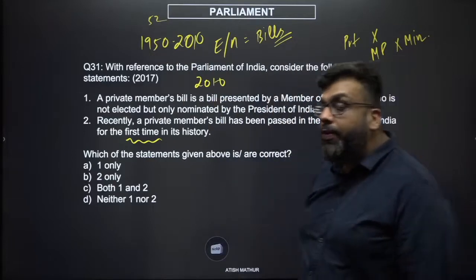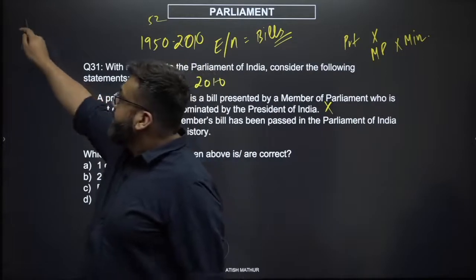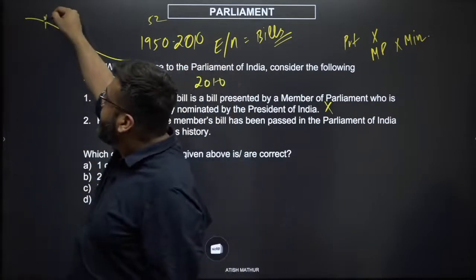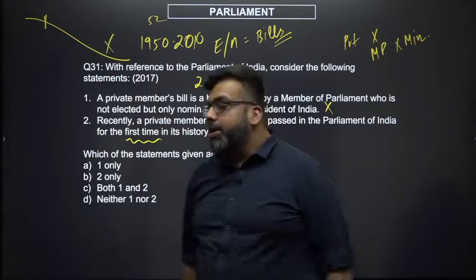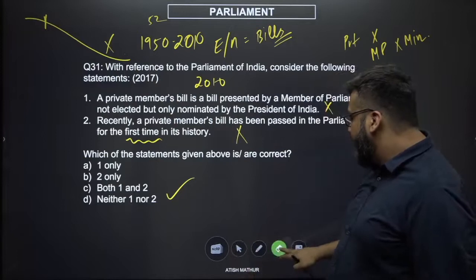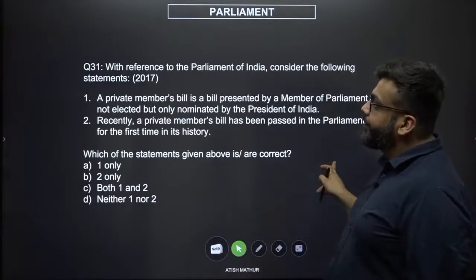In fact, what do we know? That private member bills are decreasing since history. They used to be passed before but not anymore. So this statement is also wrong. The answer should be D, neither 1 or 2.